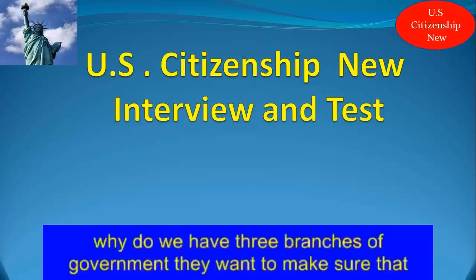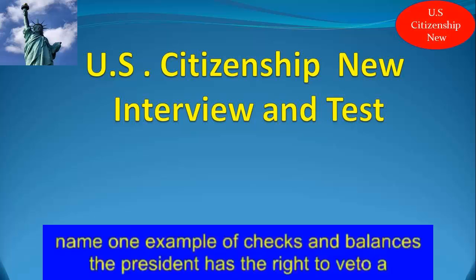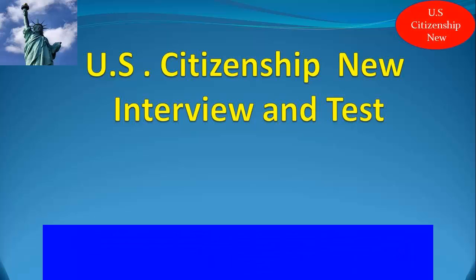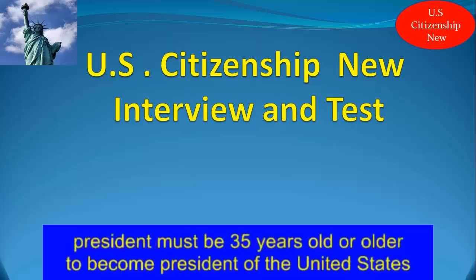Why do we have 3 branches of government? They want to make sure that no branch is too powerful. Name one example of checks and balances. The president has the right to veto a bill. We elect a president for how many years? The president is elected for 4 years. How old must a president be? The president must be 35 years old or older.